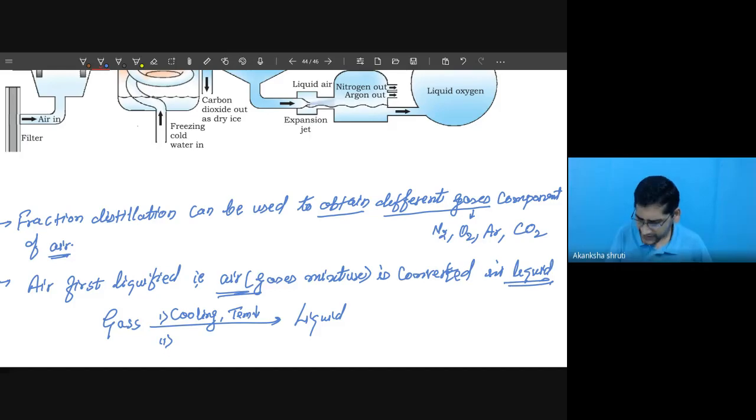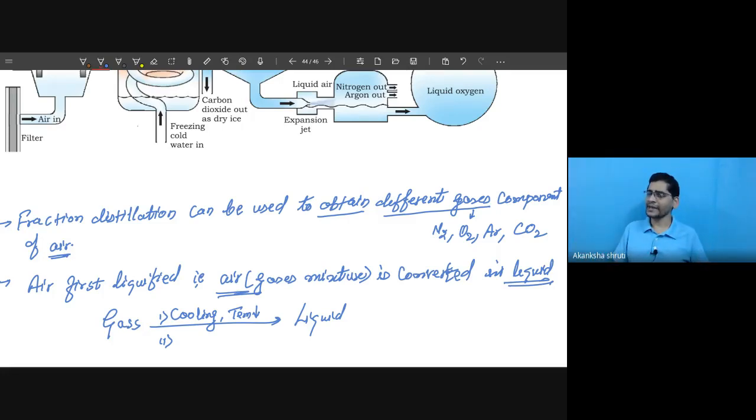Another, this process or this liquefaction is helpful if the pressure is increased. So by both ways, like the LPG in your kitchen. What is LPG? Liquefied petroleum gas. It is basically propane and butane, which is the gas that is filled in the cylinder at high pressure.